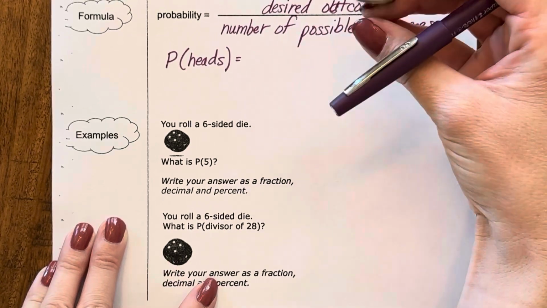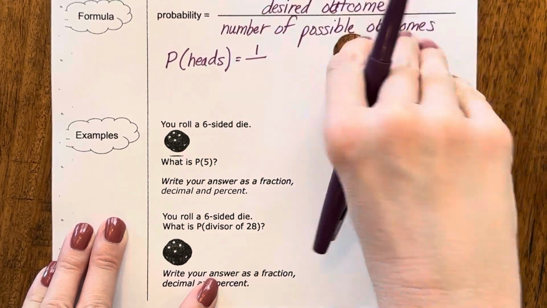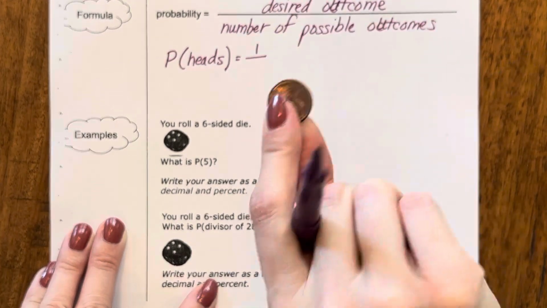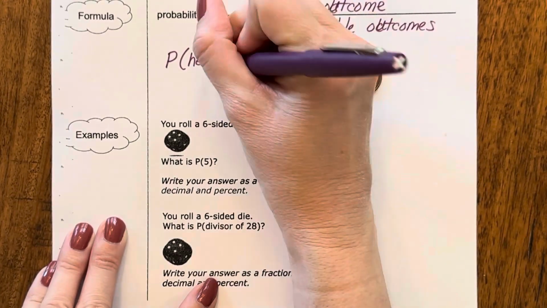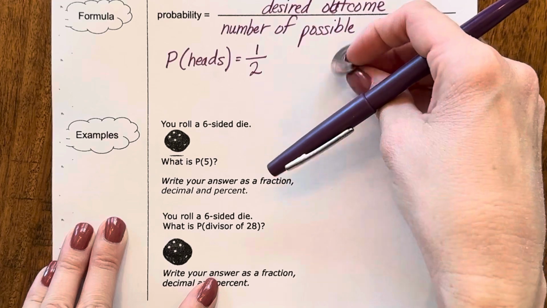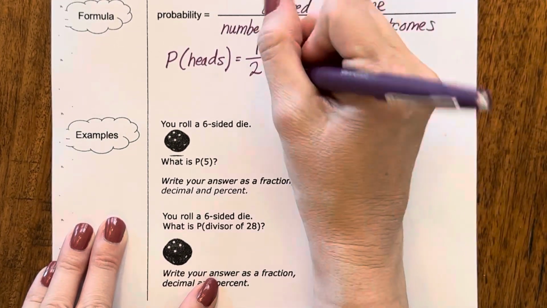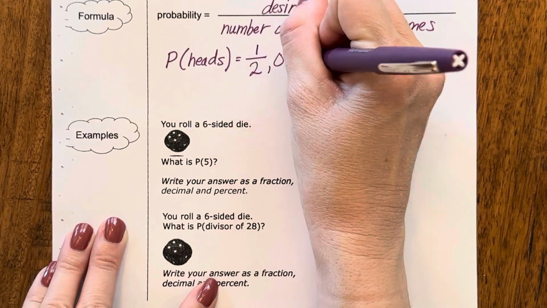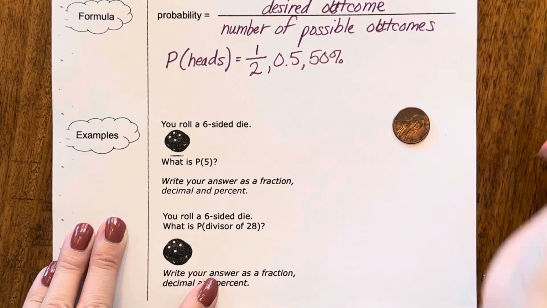There is one side that has heads out of two sides. There are two possible outcomes, and one of them is heads. So the probability of flipping heads is a half, or the decimal 0.5, or the percentage 50%, okay?